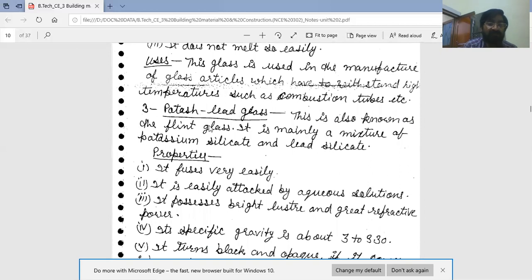Third type of glass is potash lead glass. Potash and lead, K2O.PbO.6SiO2. This is also known as flint glass. Flint is the famous name, flint glass. It is mainly a mixture of potassium silicate and lead silicate. And properties of potash lead glass. These properties are for potash lead glass only.